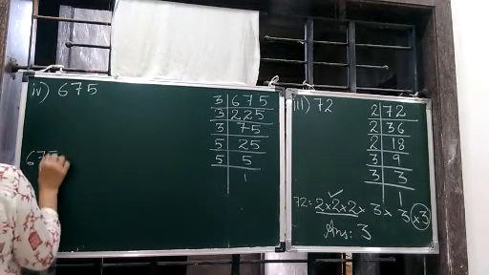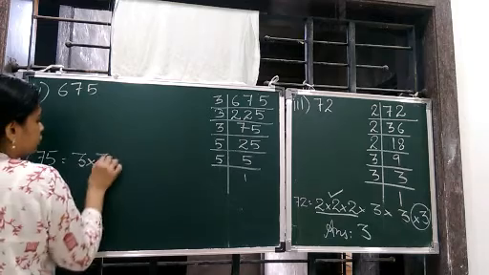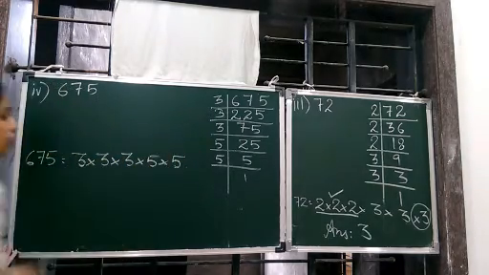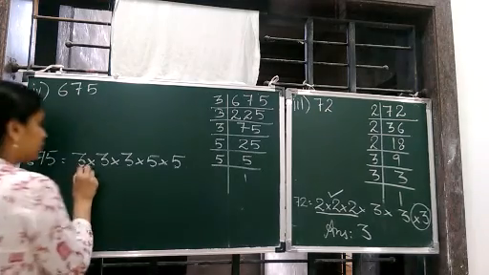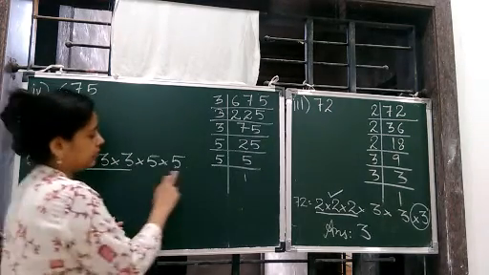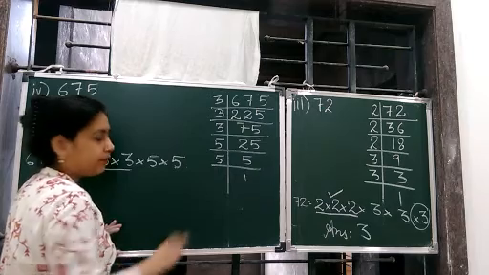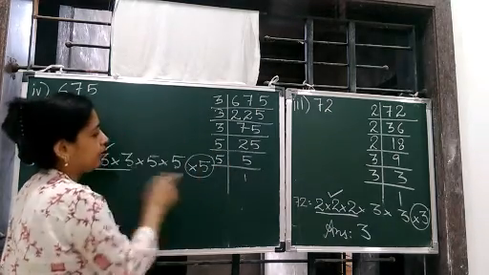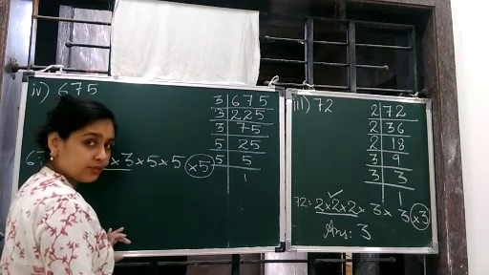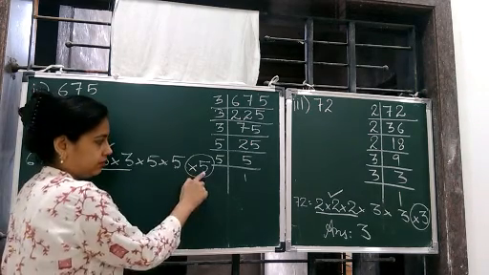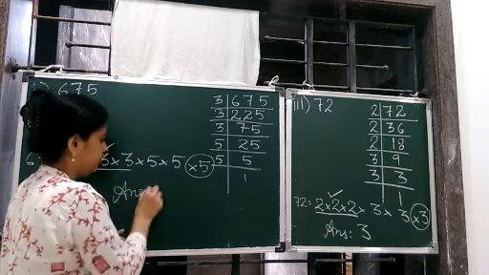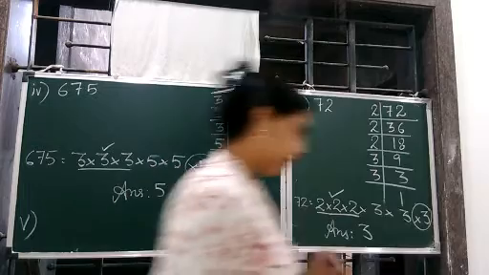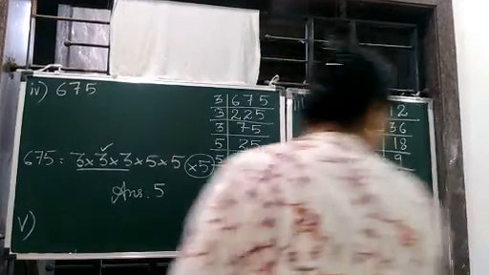So 675 is equal to 3 into 3 into 3 into 5 into 5. Okay. Now we make the pair. This is one pair. Is this a pair? No. How to make it a pair? Then we multiply by 5. So what is the smallest number that we should use to multiply? 5. So what is your answer? Answer is 5. Fifth one is 100. So it's your homework.